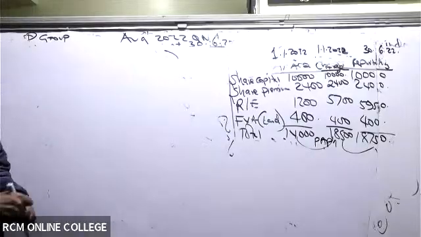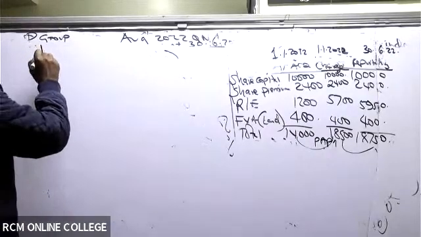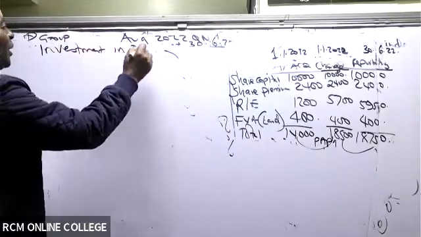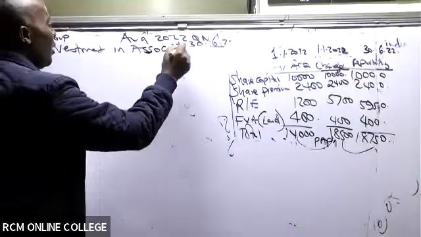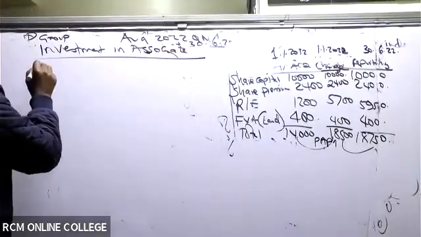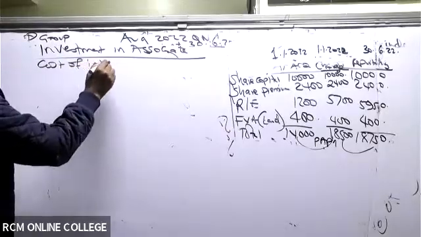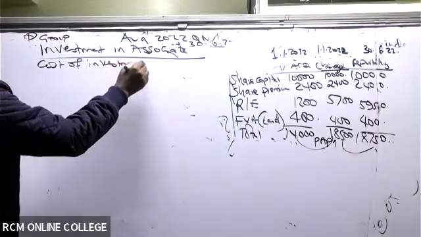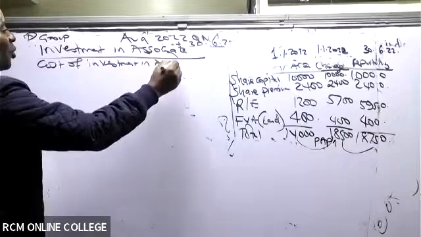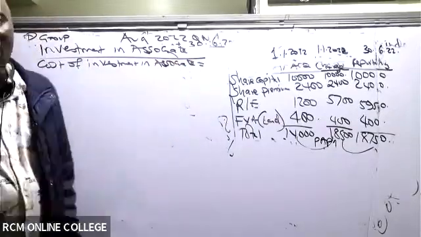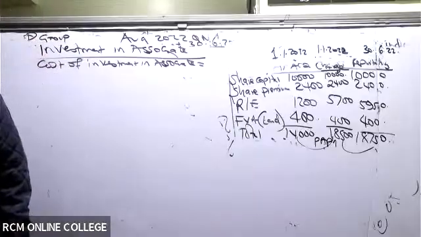Okay. So remember, investment in associate is very easy. So what do we have here? We have here the cost of the investment in associate. So this associate cost me how much?